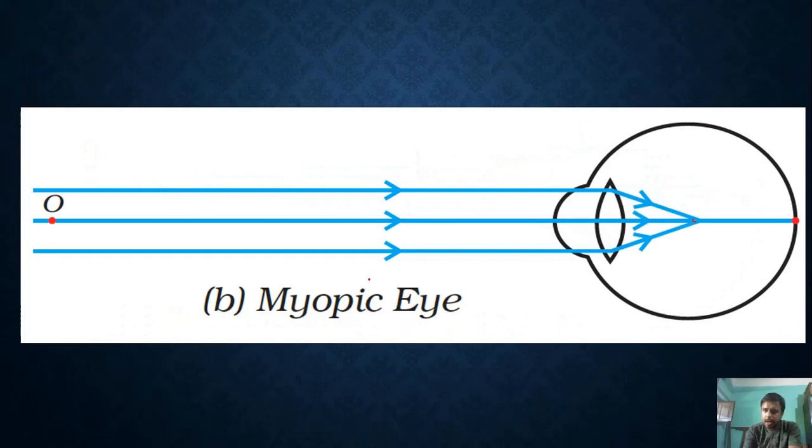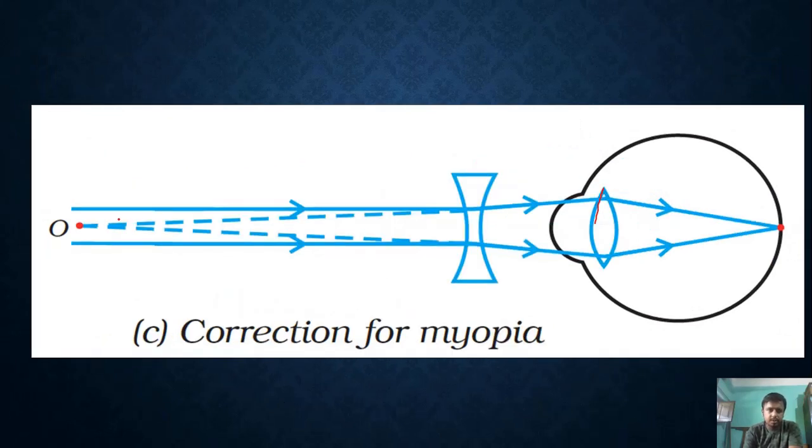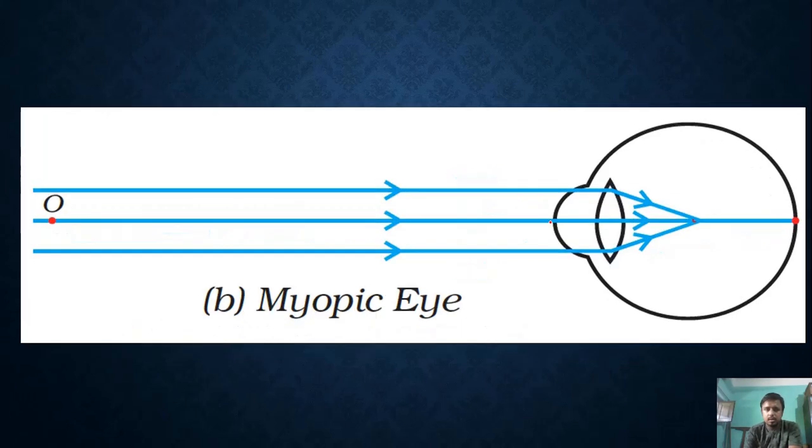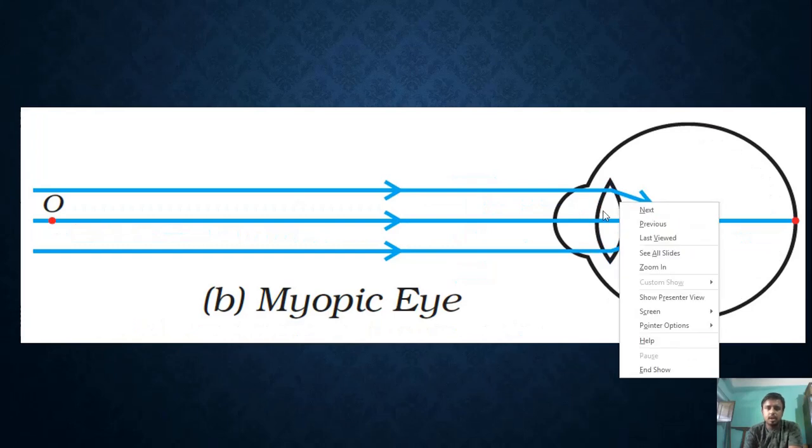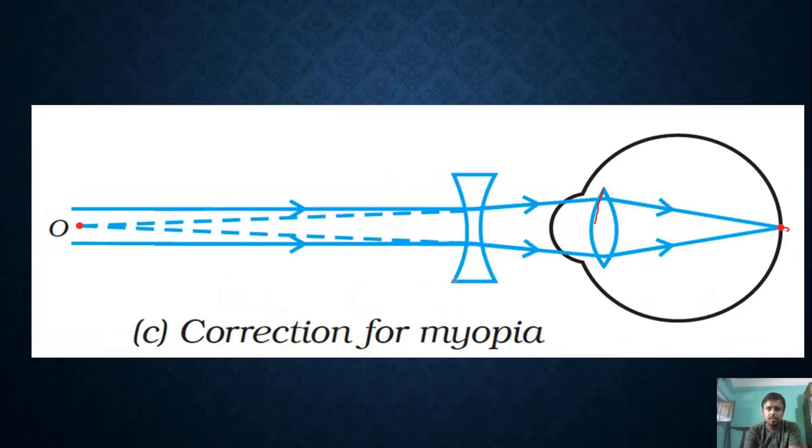This is a myopic eye and this is the correction. As you can see, the rays are coming parallel, but when they diverge from the lens, they appear to be coming from this point, and so the image is formed at the retina. This is a concave lens.